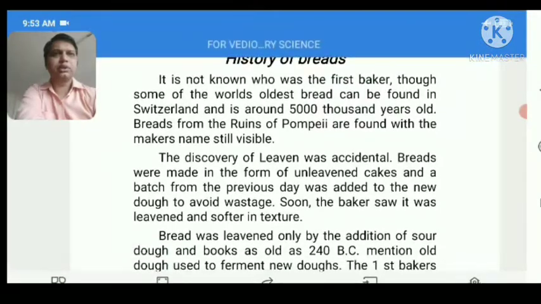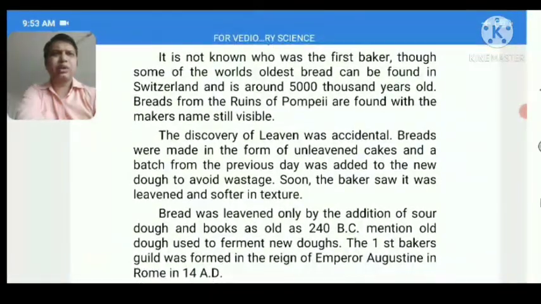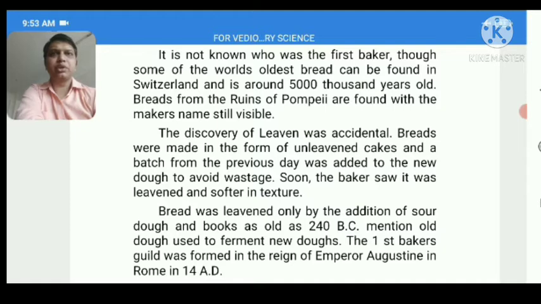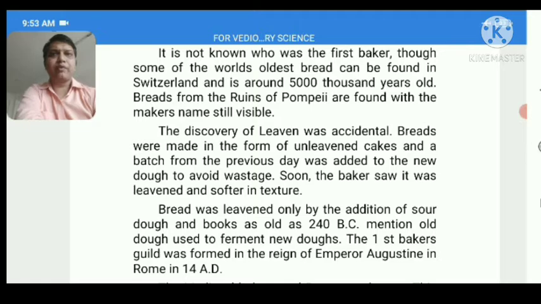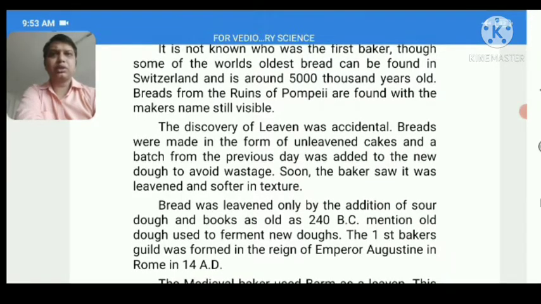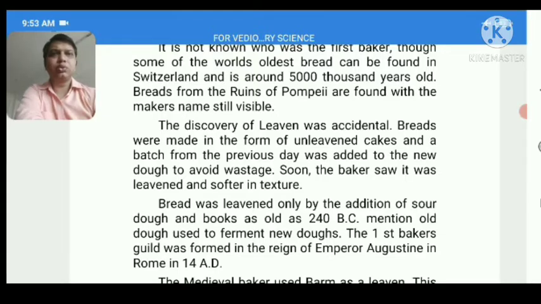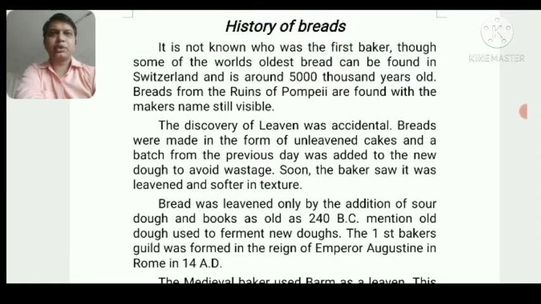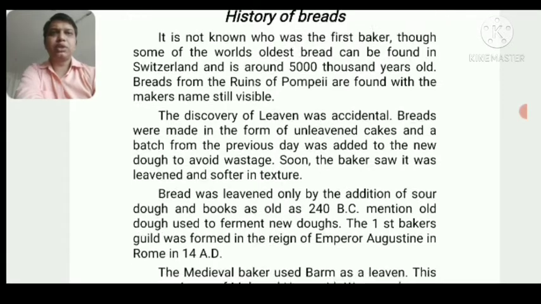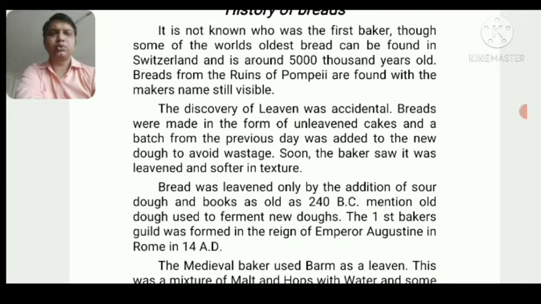In the first slide we will discuss the history of breads. It is not written anywhere how oven baked bread was first found, but it is believed that one of the oldest bread making traditions was found in some parts of Switzerland, near about 5,000 years back. There is also a tradition that the bakers put their trademark on the bread. Some breads have been found with trademarks, through which they know that this is an old tradition of bread making in Switzerland and some European countries.